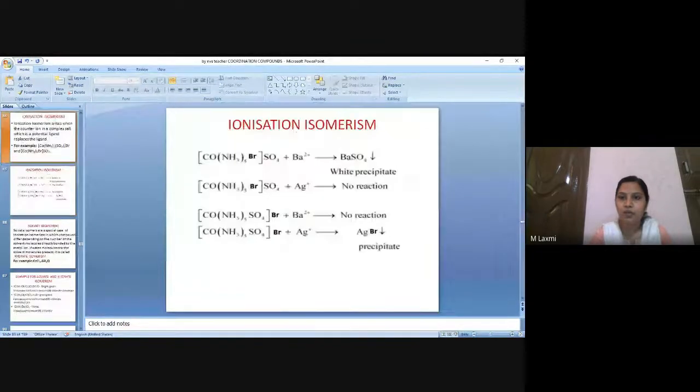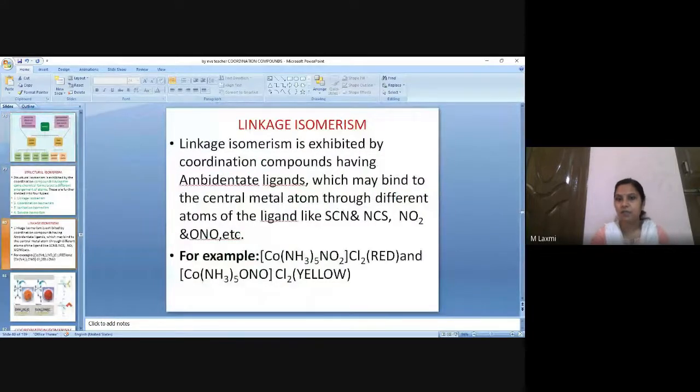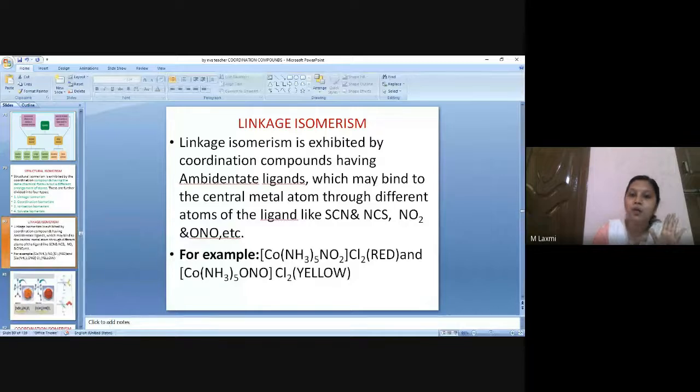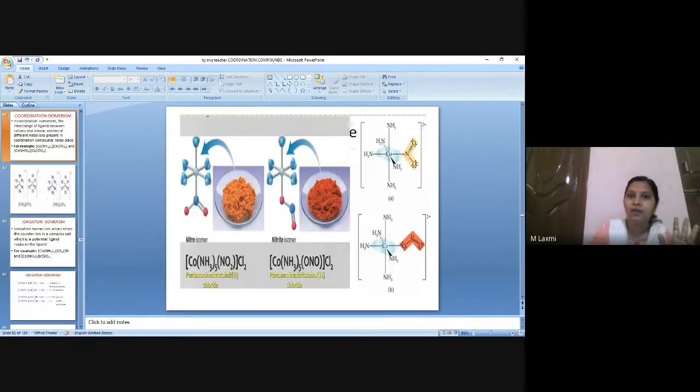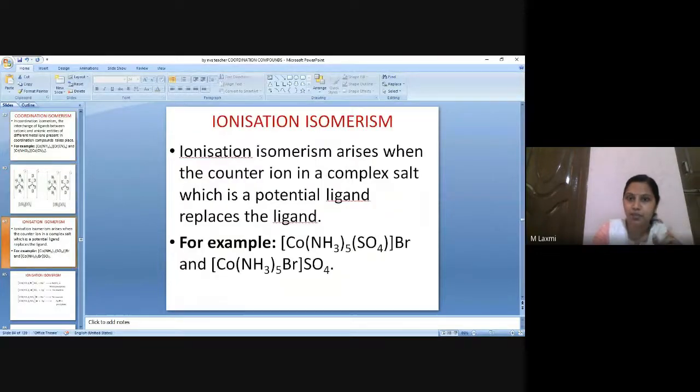So we were on the topic of structural isomerism. Under structural isomerism, we first saw linkage isomerism. What is linkage isomerism? Who will exhibit it? Only coordination compounds containing ambidentate ligands will exhibit linkage isomerism. That means my metal atom will link to different elements of the ambidentate ligand, and they exhibit different colors. What is coordination isomerism? There is an interchange of ligands between cationic and anionic entities, right? We saw this example too. In ionization isomerism, my ionizable counter ion acts like a potent ligand and replaces the ligand. This is ionization isomerism.